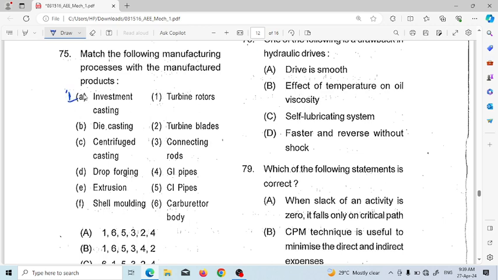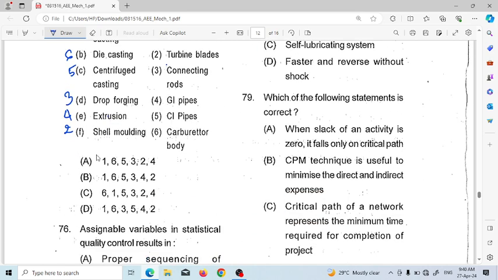So A will be 1, and die casting will be carburetor body, 6, and centrifugal casting is done in cast iron pipe, which is 5, and drop forging, which is connecting rod, which is 3, and extrusion is GI pipe, which is 4, and shell molding, which is done with turbine blade. So 165342. So option B is the correct answer.